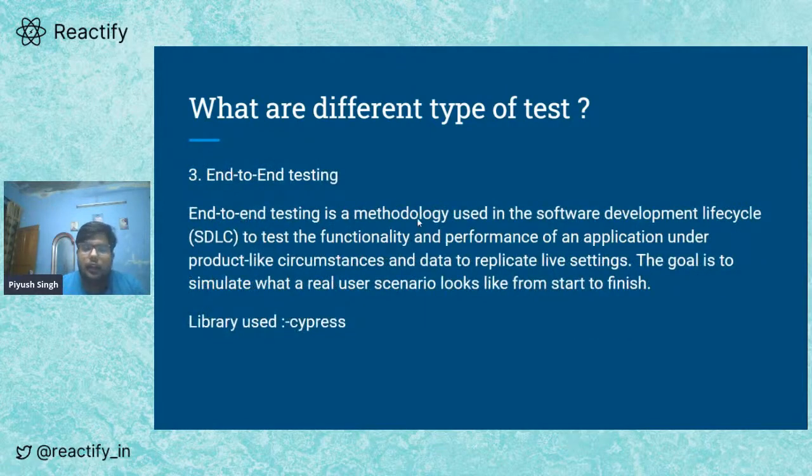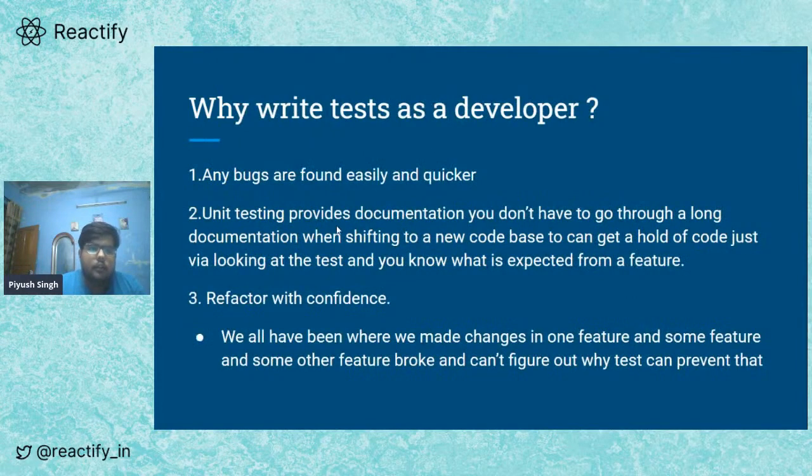Then there is end-to-end testing. End-to-end testing is the most advanced, or you can say the most thorough, form of testing. It's basically testing the whole app from an end user scenario. Some of the libraries that we use in end-to-end testing is Cypress. Some of the libraries we use in the unit test are Jest and Enzyme. We're going to talk a lot about these libraries in the coming talk.